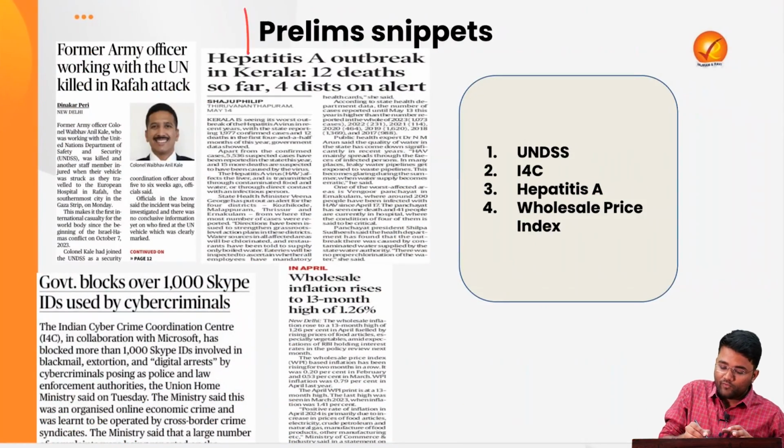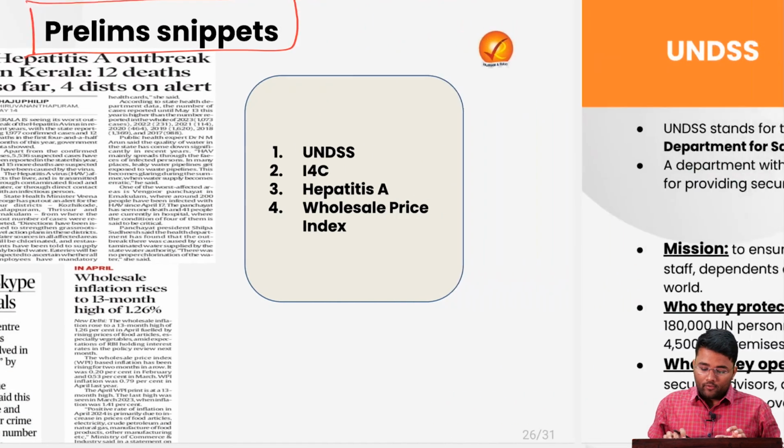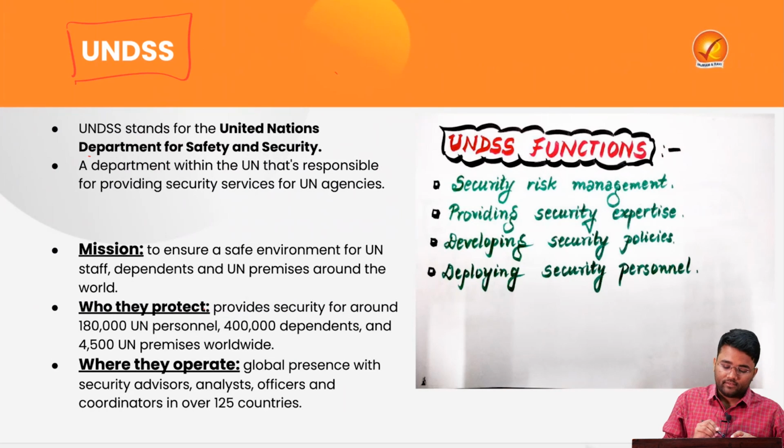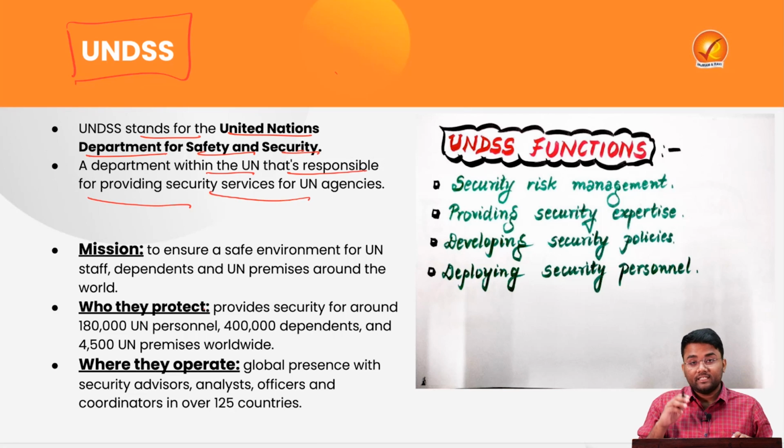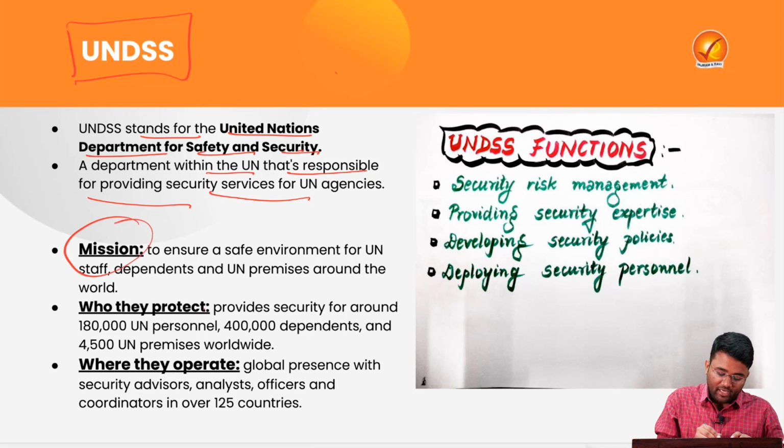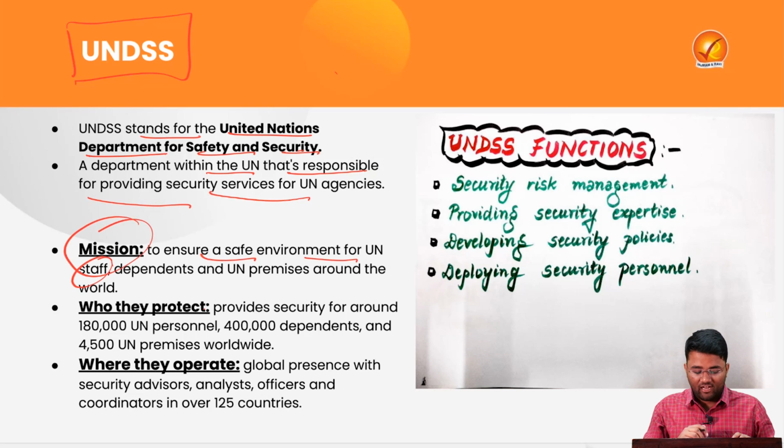Now we will be moving towards some prelims snippets. First topic is UNDSS, which stands for United Nations Department for Safety and Security, which is a department within the UN that is responsible for providing safety and security to the agencies of the UN, to the various departments of the UN. What is the main mission of this UNDSS? It is to ensure a safe environment for the UN staff and the dependents of those staff, and that UN premises located around the world are also safe and secure under this UNDSS. So this is one of the main objectives of the UNDSS.